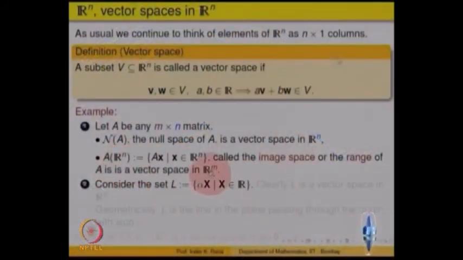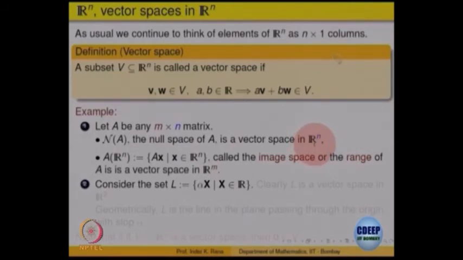So, at present just keep in mind, because of matrix multiplication, the range is a subset of Rm and the null space is a subset of Rn. They are subspaces of different spaces, Rn and Rm.